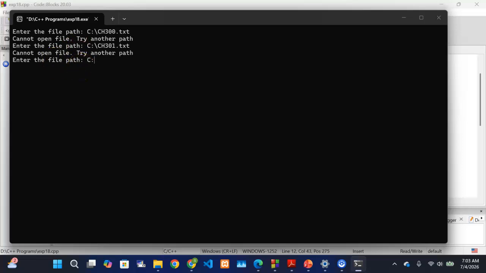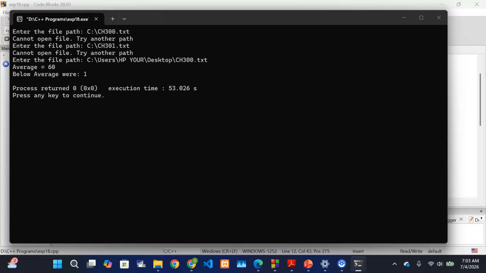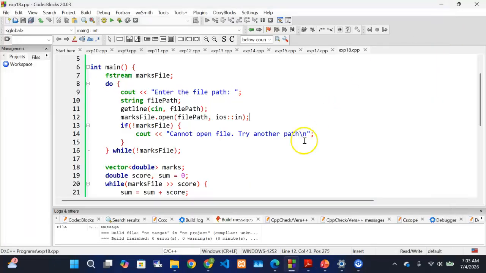When I get it correctly, you can write here users, HPUA. Inside this folder is where I find my desktop folder, and then inside here is where I wrote ch300.txt. Yeah, now it is working. You see, the average is 60, below average is 1. Okay, so that is it, guys. All the best. Keep practicing.